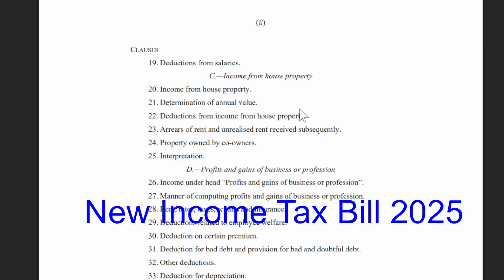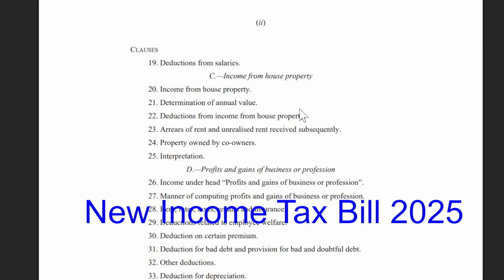25, Interpretation. Profits and gains of business or profession. 26, Income under the head profits and gains of business or profession. 27, Manner of computing profits and gains of business or profession. 28, Rent, rates, taxes, repairs and insurance. 29, Deductions related to employee welfare. 30, Deduction on certain premium.